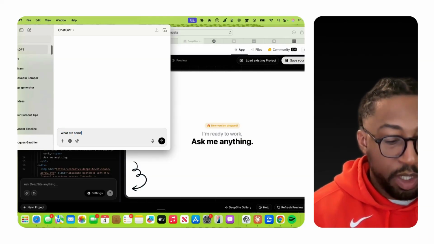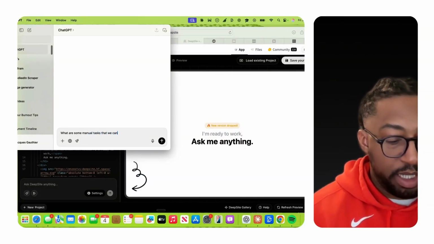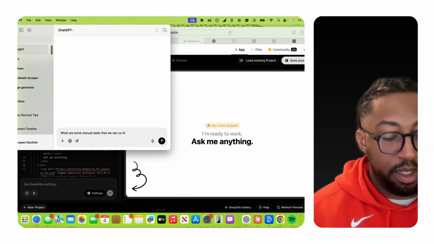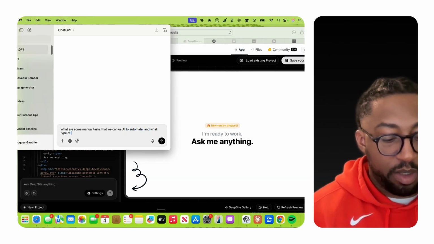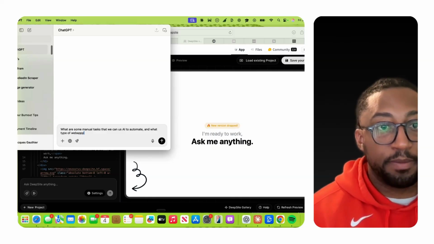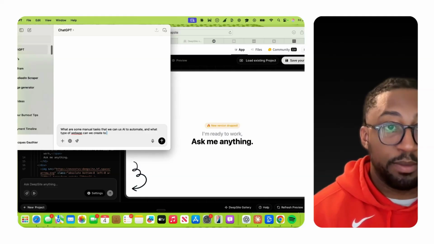What are some manual tasks that we can use AI to automate? And what type of web app can we create to automate them?